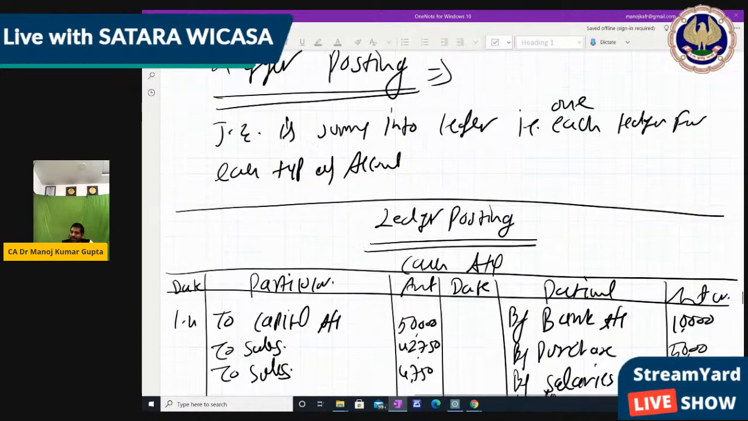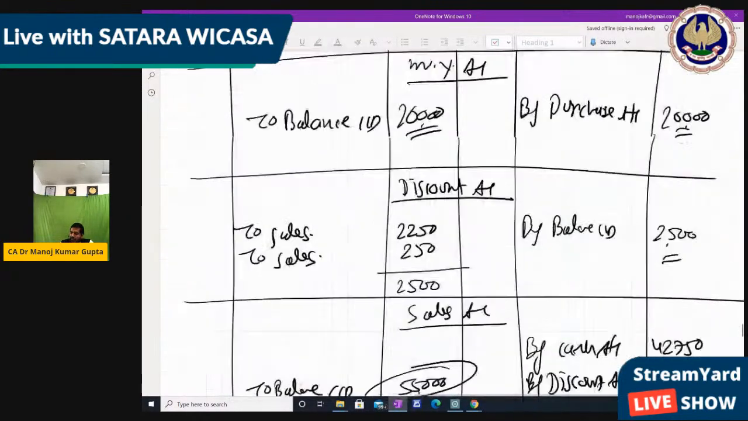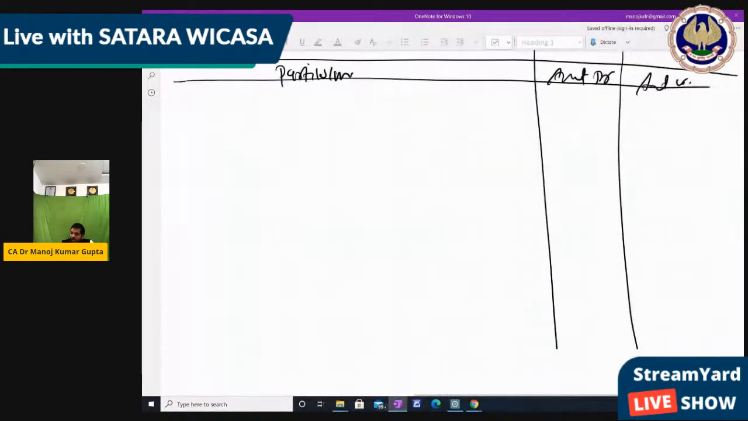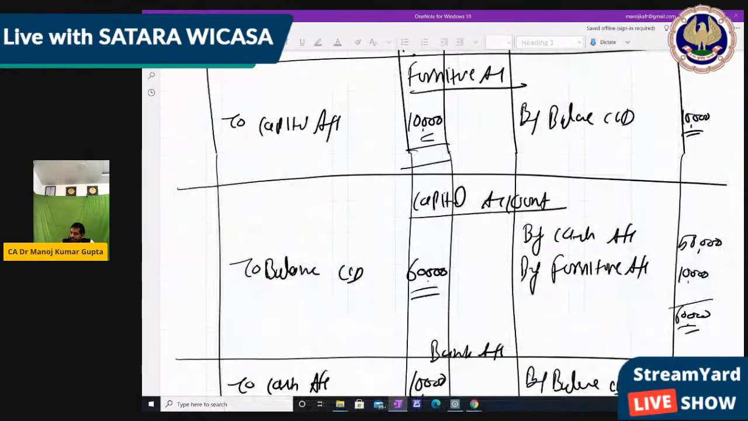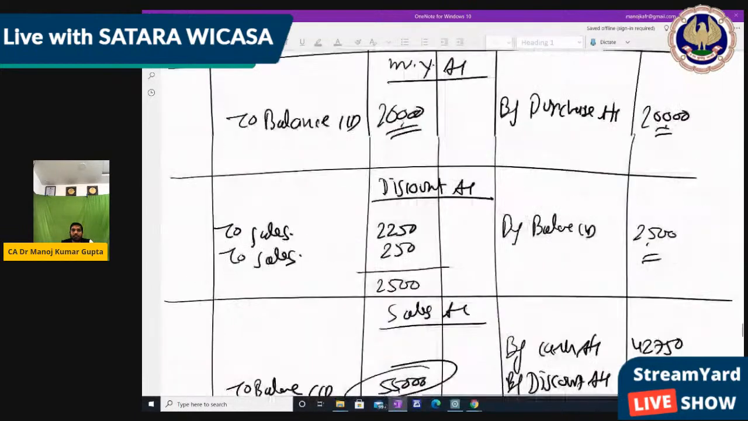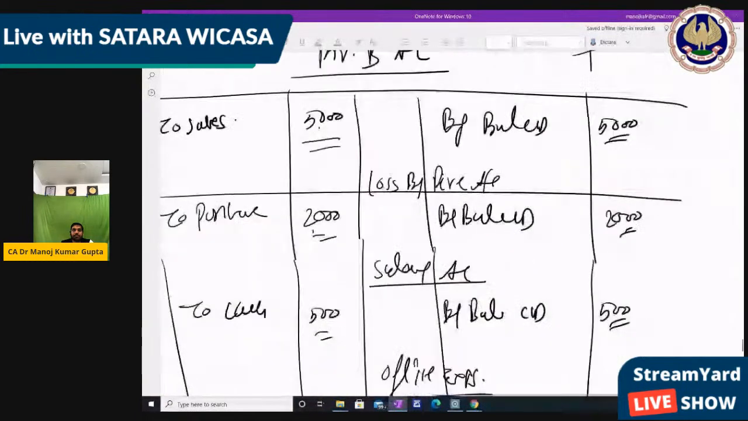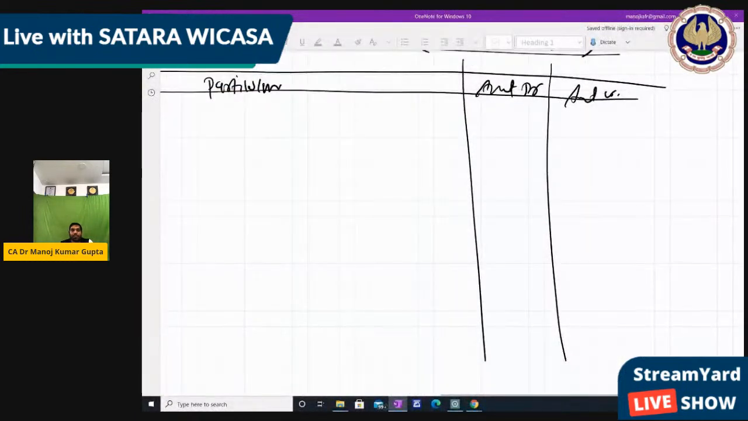Whatever ledgers we had made, first we had made the cash ledger. So the cash ledger has an 81,900 balance. So we write cash account in the particulars column. Cash. It is a debit balance, so we write it on the debit side: 81,900.